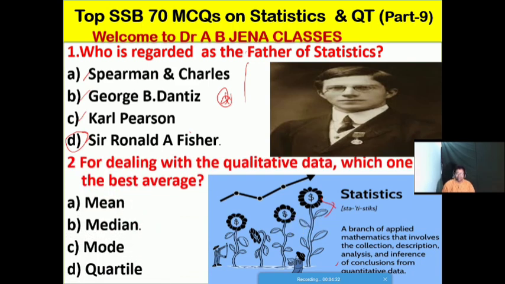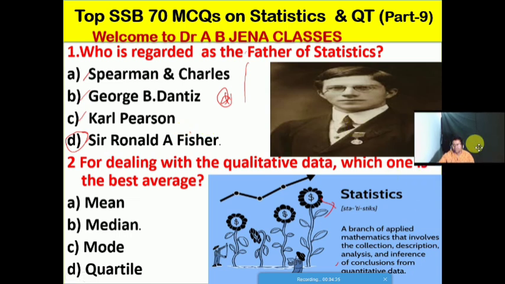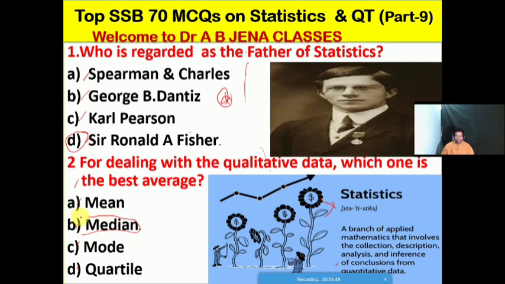So friends, next one we will see. For dealing with qualitative data, which one is the best average, whether A mean, B median, C mode, D quartile. Friends, B is the right option for this MCQ. During our discussion we will definitely discuss the mean, median, mode and quartile and other concepts of statistics. So kindly stay with me from beginning till end.